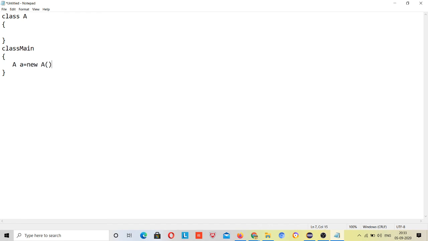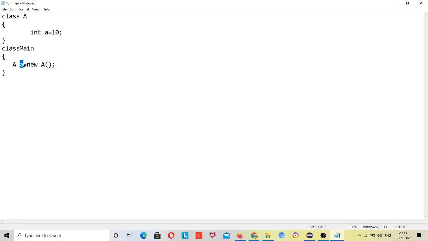What does this mean? Compare int a is equal to, suppose, 10. This is a normal primitive type variable, we call it a variable. The second thing is this is a reference.